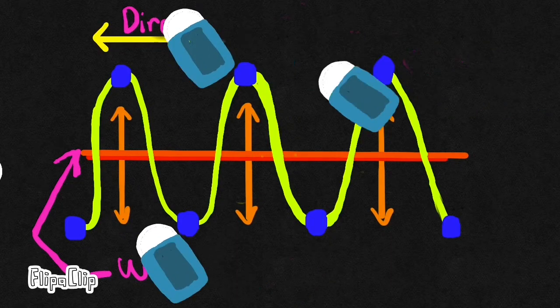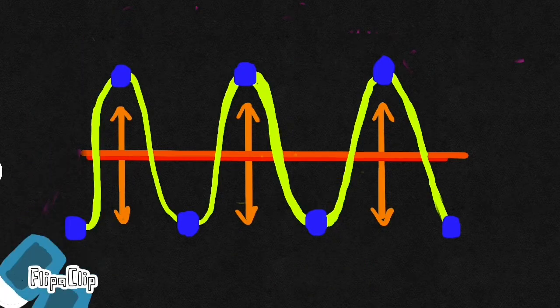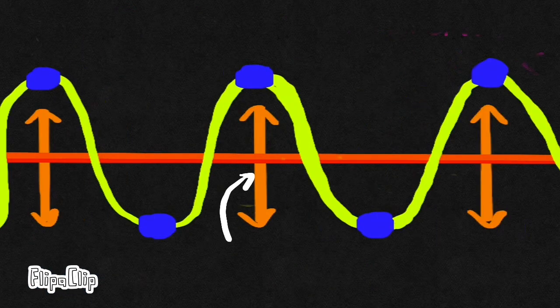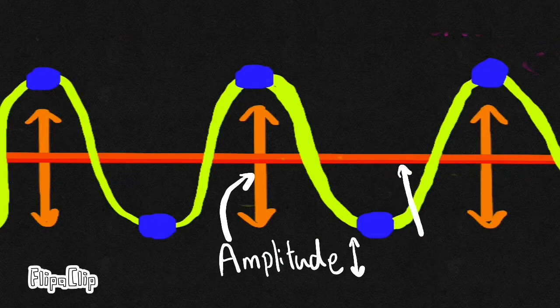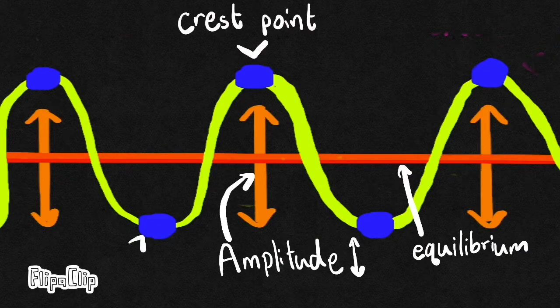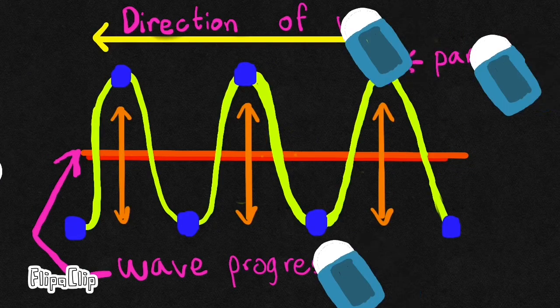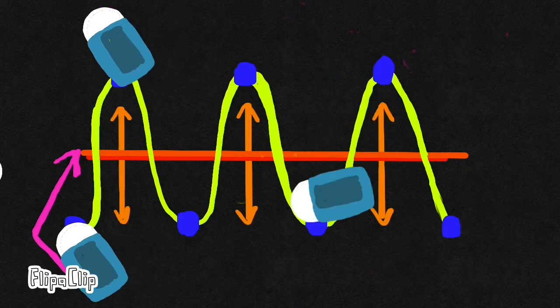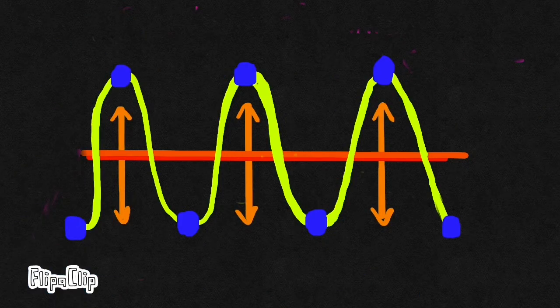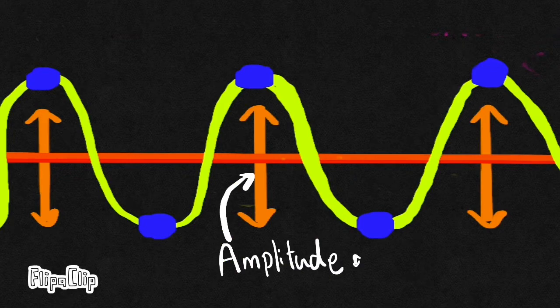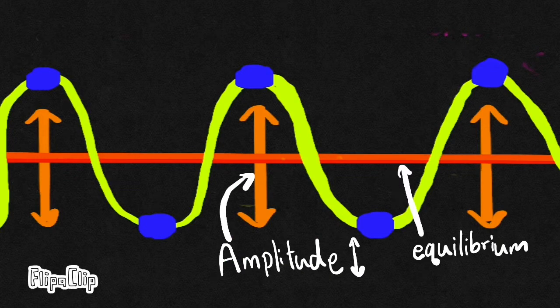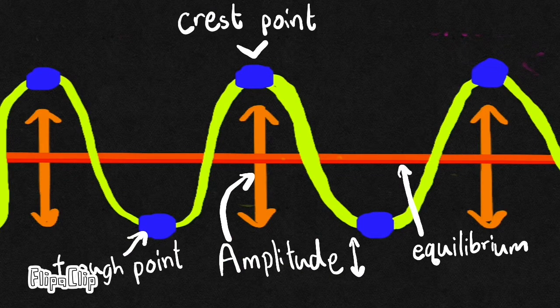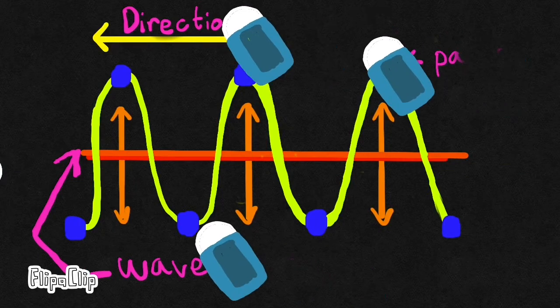Comes to the next part. First, the amplitude. The amplitude is the maximum extent of a vibration or oscillation, measured from the position of the equilibrium. So, what is equilibrium? In physics, equilibrium is the condition of a system when neither its state of motion nor its internal energy state tends to change with time.